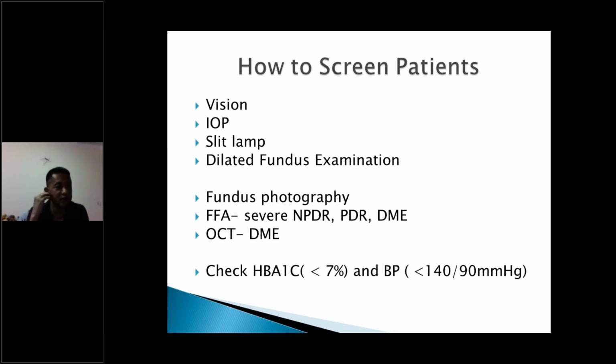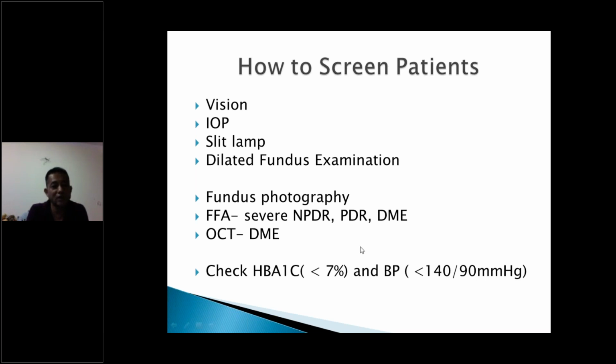and this is for the patient who has severe NPDR, PDR, and DME. And as I said earlier, with an FFA picture, you can see things much more clearly, and even small findings that you would have missed clinically, you can see with the FFA, and also capillary dropout areas like we saw in ischemic diabetic macular edema. These things you will not be able to diagnose clinically. We need the help of FFA. Likewise, if the patient also has a diabetic macular edema, you can also use OCT. Now we even have OCT angiography in some centers, so you can even use an OCT to see the central part of the macula, like you see in FFA.